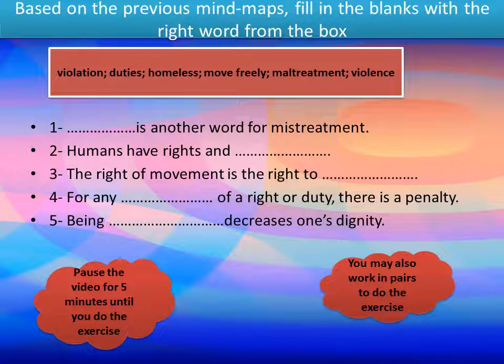Humans have rights and they have what? The right of movement is the right to what? For any other right or duty, there is a penalty. Being what? Something that decreases one's dignity. So pause the video for 5 minutes to complete the exercise.